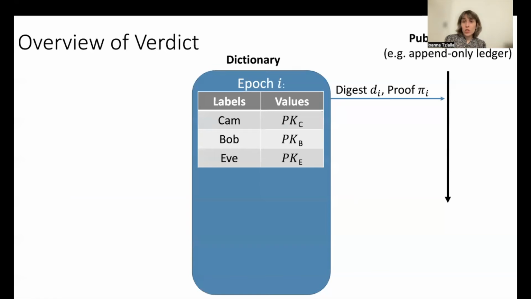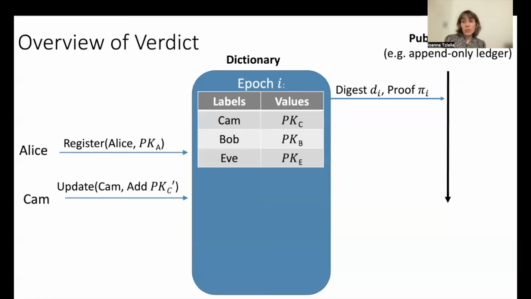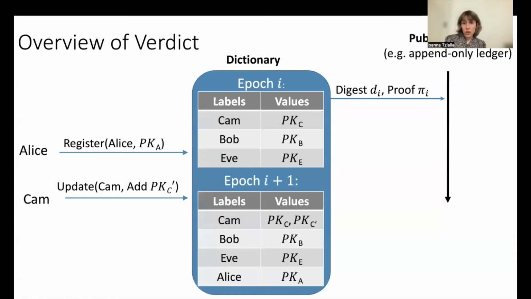During the epoch, the service receives requests from users to register new labels and update the values of existing labels. The service buffers all these update requests, and at the beginning of the next epoch, it applies them to the dictionary. Then, it computes the new digest D_{i+1} of the new state and publishes it at the public timeline.